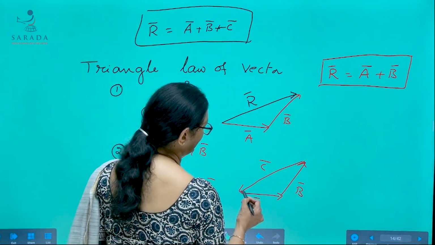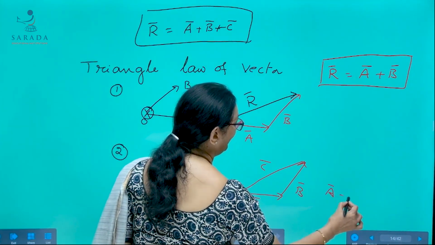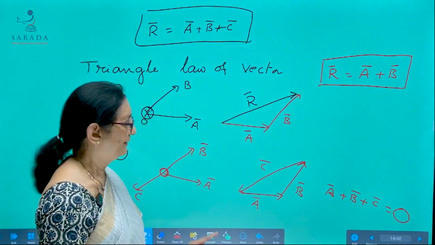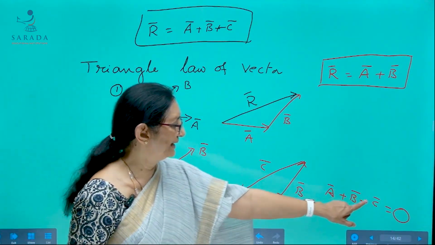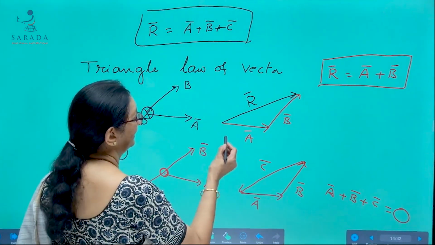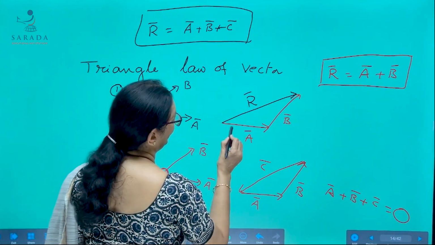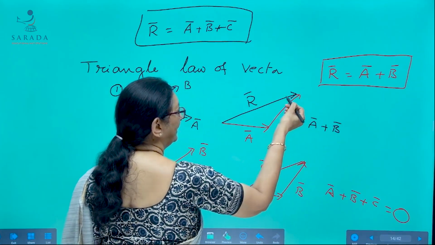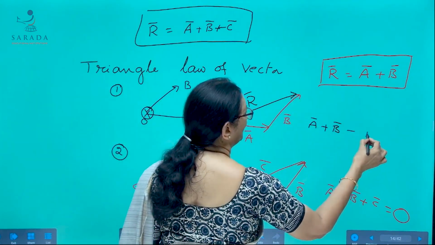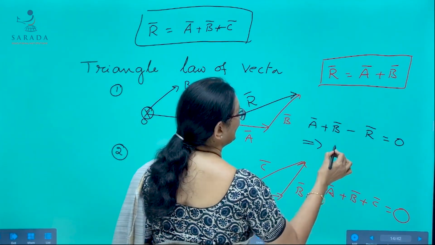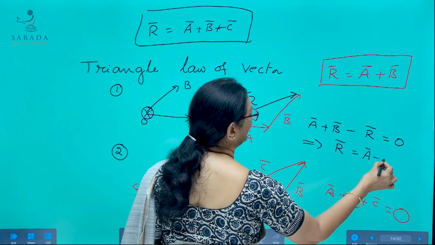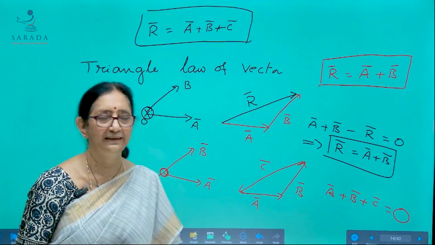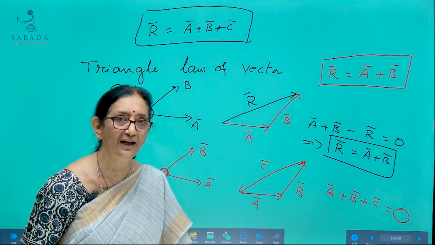Then this is represented as, if you start from this point, A bar plus B bar plus C bar is equal to 0. When the body is in equilibrium, the resultant acting on it is 0. In the same way, if you write the equation A bar plus B bar, here you have to move in this direction, but R bar is in the opposite direction, so A bar plus B bar minus R bar is 0, or this implies R bar is equal to A bar plus B bar. So those are the two statements of triangle law of vectors.